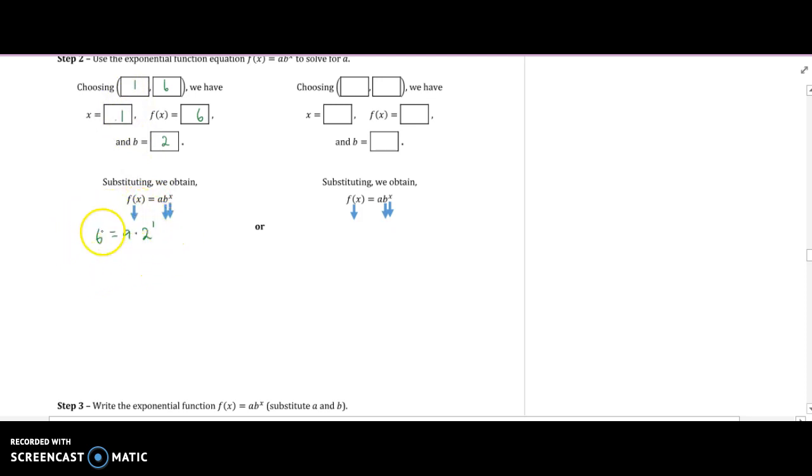Now we have an equation where our only unknown is a, so that means that we can solve for it. So we get 6 equals a times 2, right? 2 to the 1 is just 2. We can rewrite that as 6 equals 2a, and now we can divide both sides by 2. You don't have to do this step if you don't want to. You could have just divided by 2 here. It's up to you. So that goes away, and I get 3 equals a, or a equals 3. Bam, bam, bam.